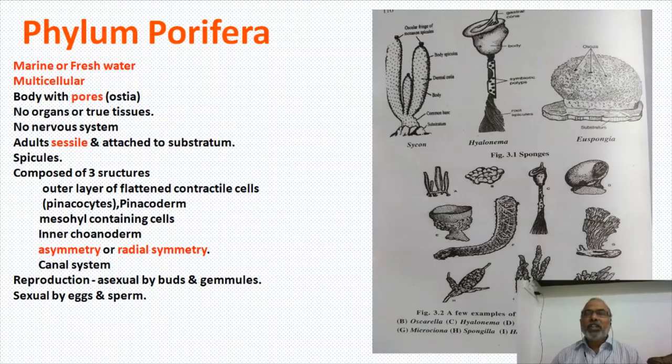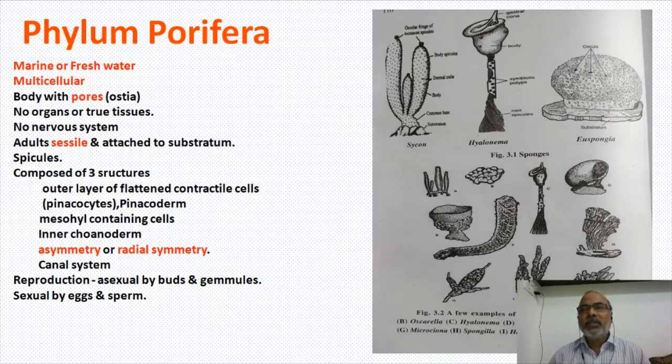The body consists of a lot of pores called ostia, but there are no tissues. As tissues are absent, one cannot expect the presence of organs. Organs are also absent. And a very interesting fact is that they don't have any nerve cells or sensory cells.